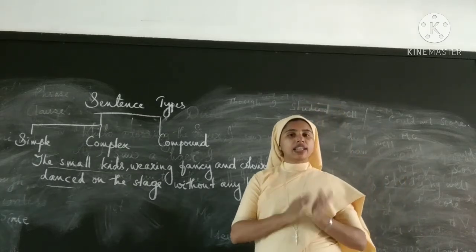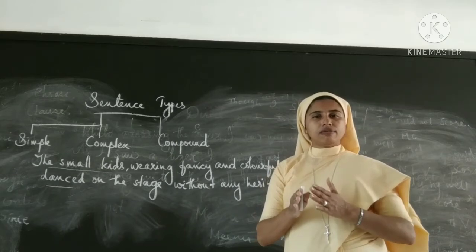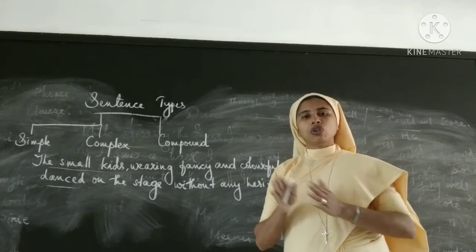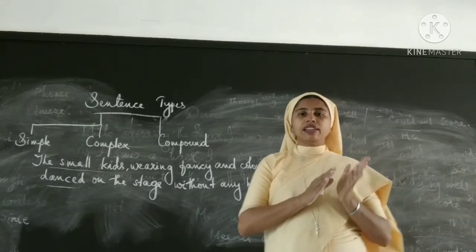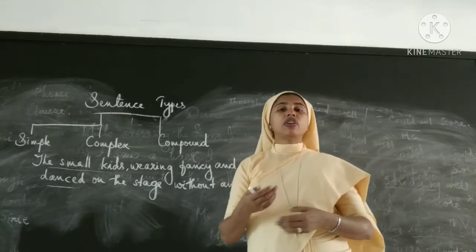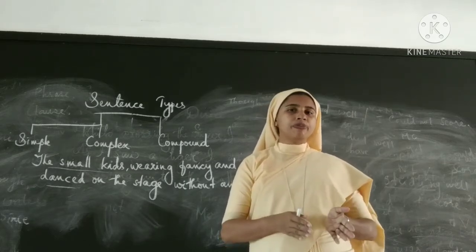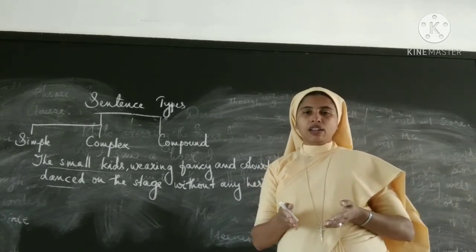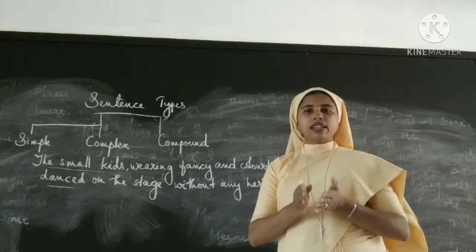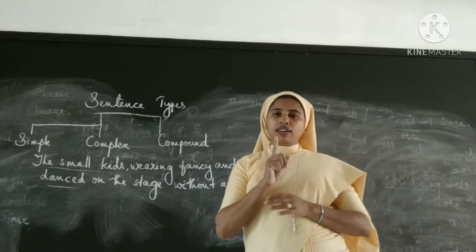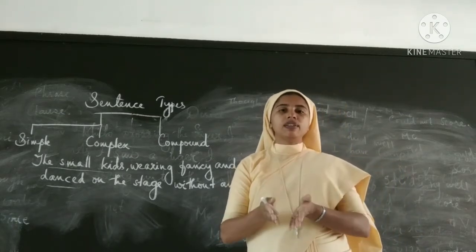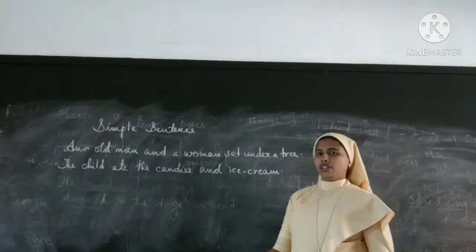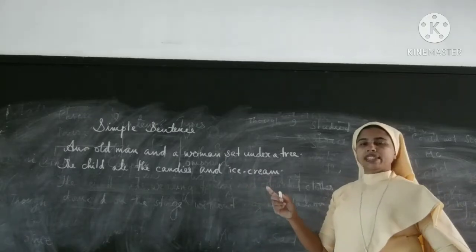Okay, length does not tell whether a sentence is a simple, compound or complex sentence. Okay, the clauses it consists of will determine whether it's a simple sentence, a compound sentence or a complex sentence. Okay, so a simple sentence will have only a single clause and that will be the main clause or the independent clause. Is it clear, children? Let's look at two more examples.